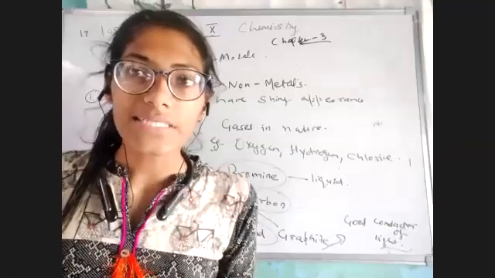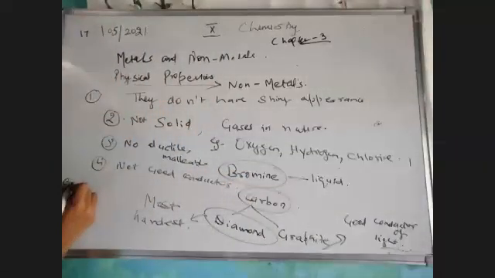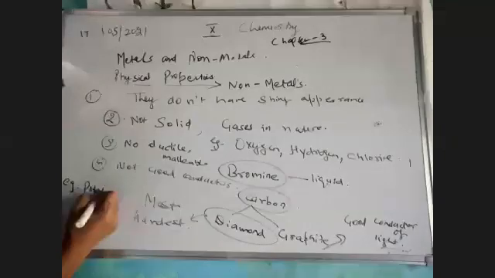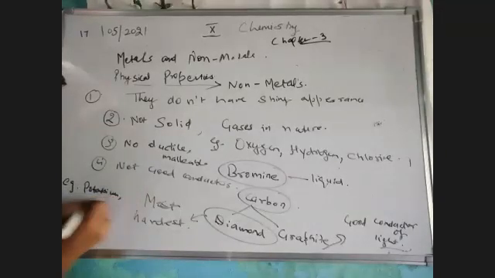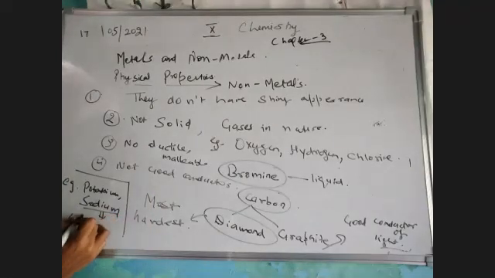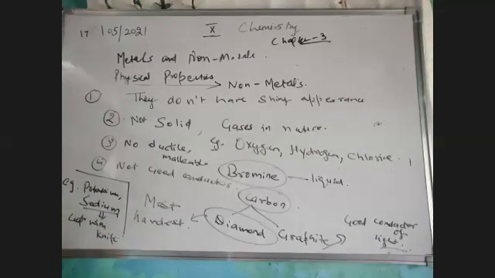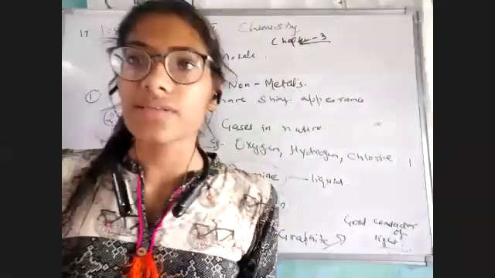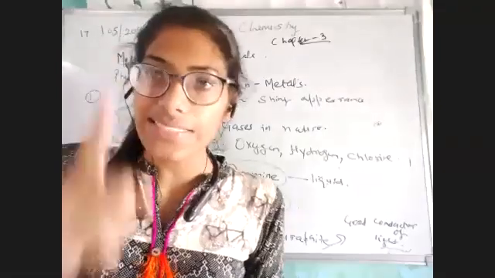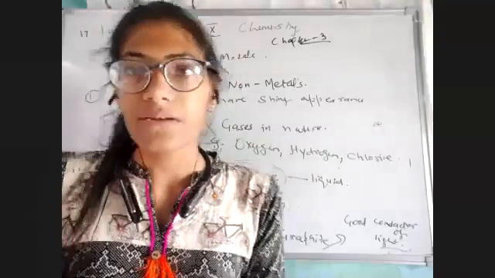Same as that, we have some metals, for example, potassium and sodium. These are the metals which can be cut with a knife. That means they are so soft that we can easily cut them with a knife. They are not even so hard. Okay, so please keep that in your mind too.